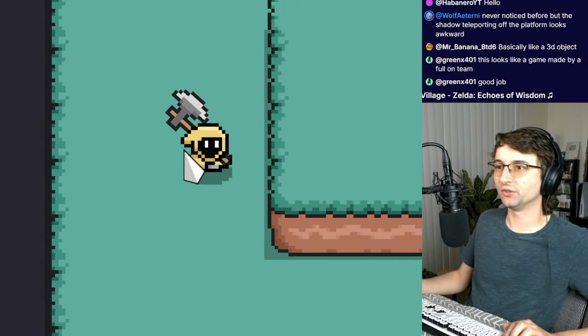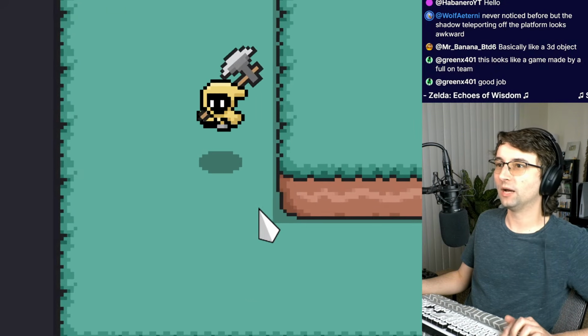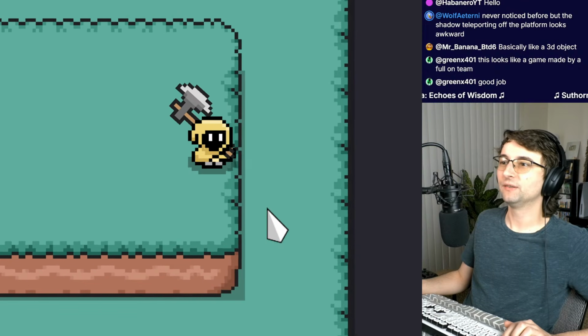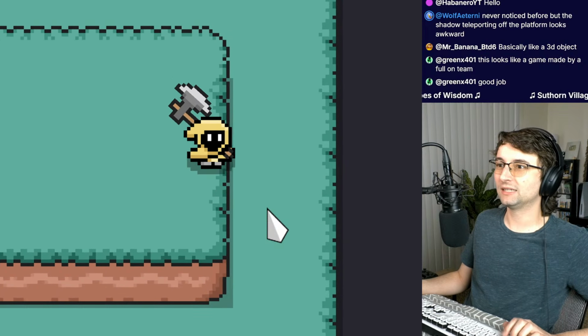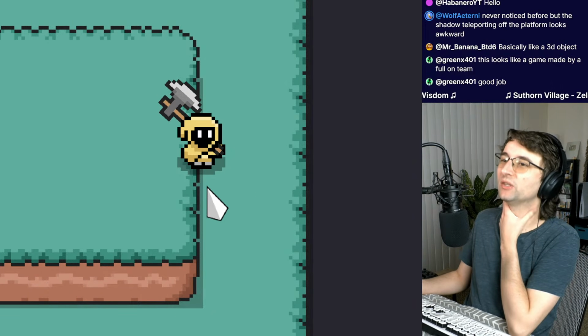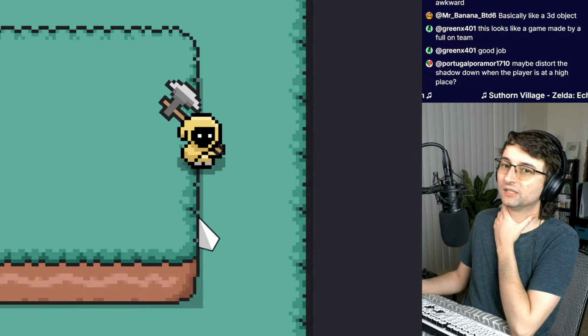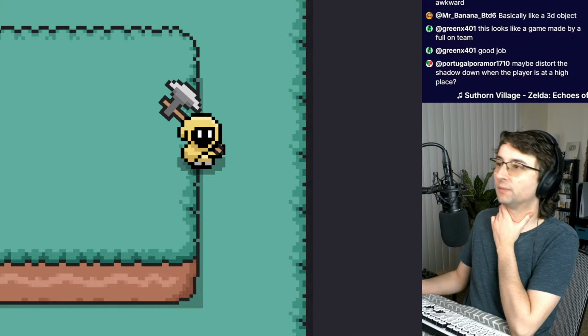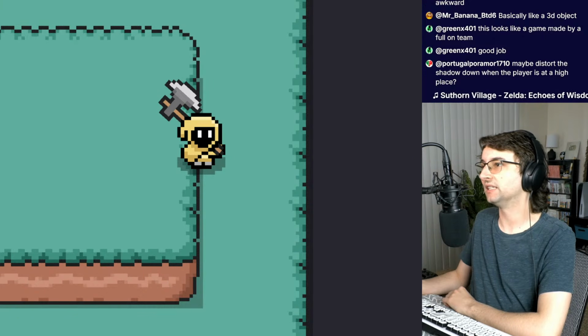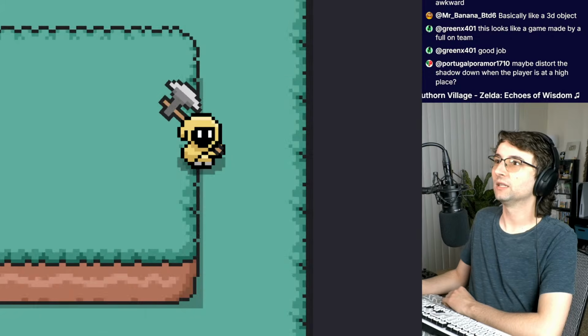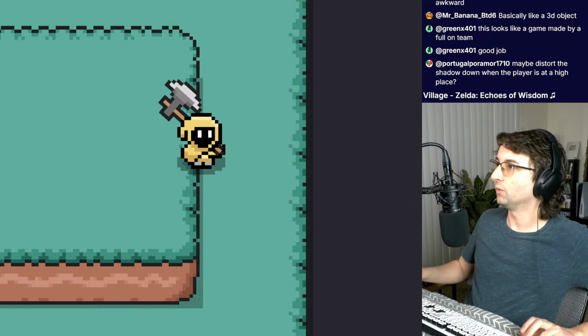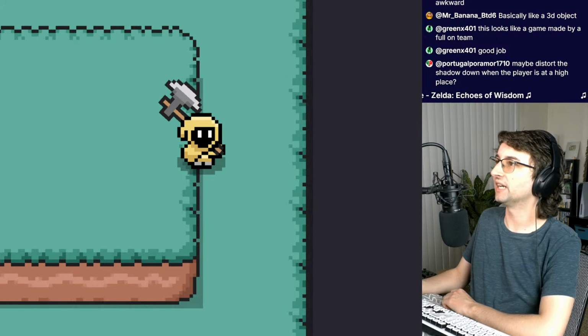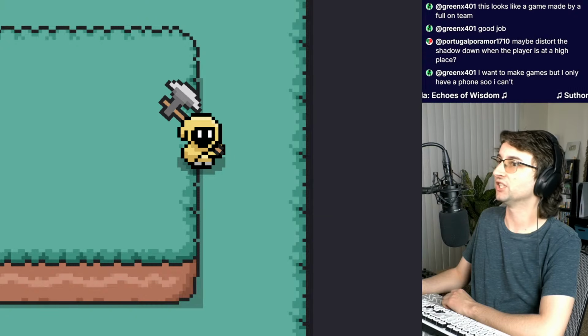This shadow issue, though, I don't really know how to fix it, because I don't know what that would look like. You can't just split the sprite into distort the shadow down when the player is at a high place. Well, yeah, that's exactly what I'm saying I need to do. And let me paint real quick exactly what it is that I need to do to fix this issue.